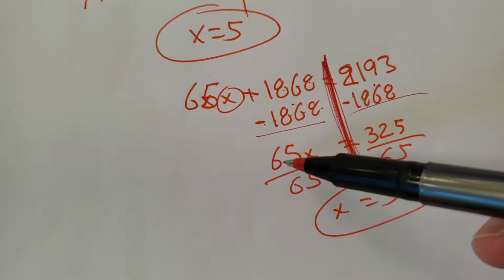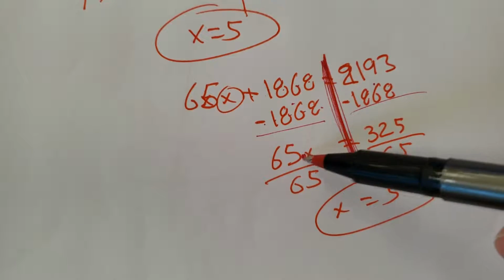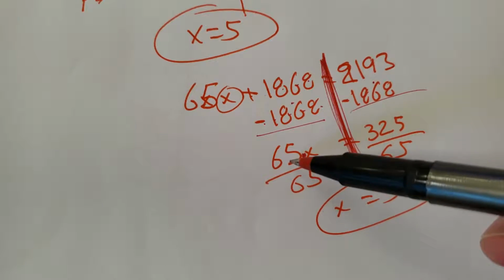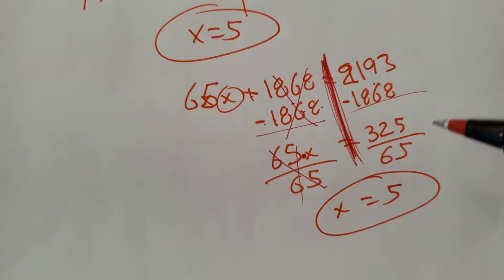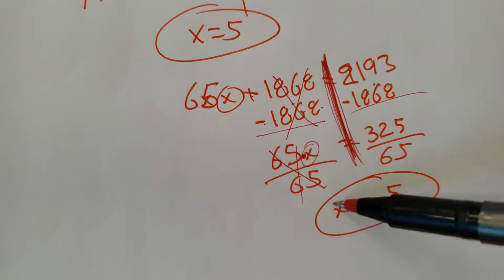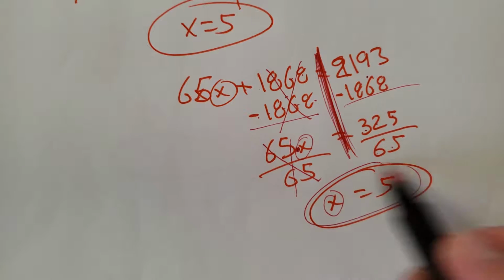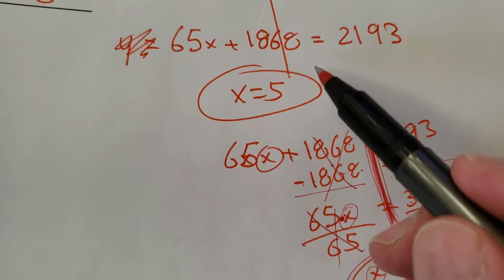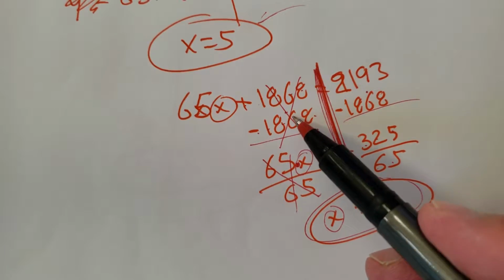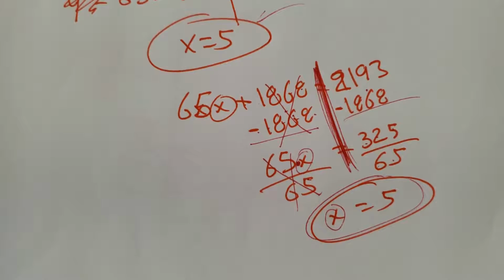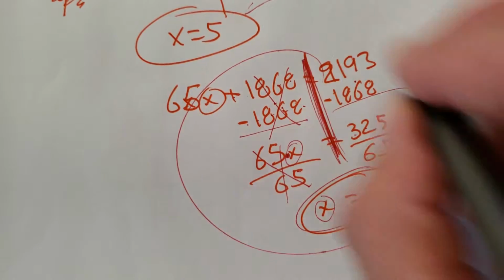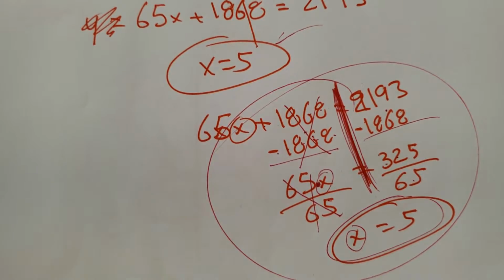Rewrite. I got 65 times X. How do I get rid of a times? I divide. These would cancel, just like these would cancel, so X is all by itself. 325 divided by 65 is 5. Oh, nice, I got the answer. The same thing I guessed and checked, I found by one-step, two-step solving skills. Again, we'll do a lot of this in the future, but I like to foreshadow it right now.